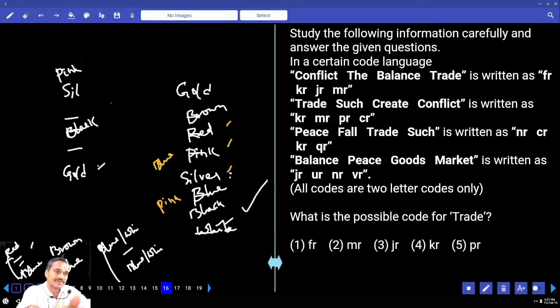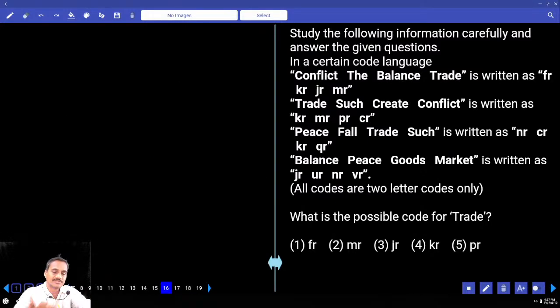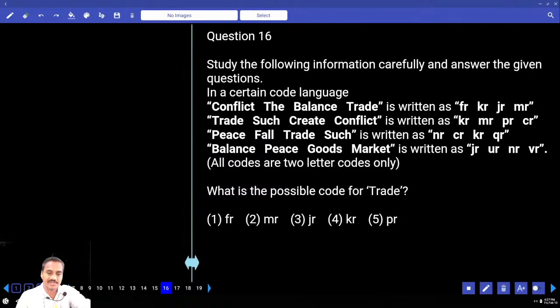Next one, 16 to 20. Now this is based on coding and decoding. Conflict the balance trait. How many questions were given? 5 questions under this one. Hence you need to write down the codes for each and every word.